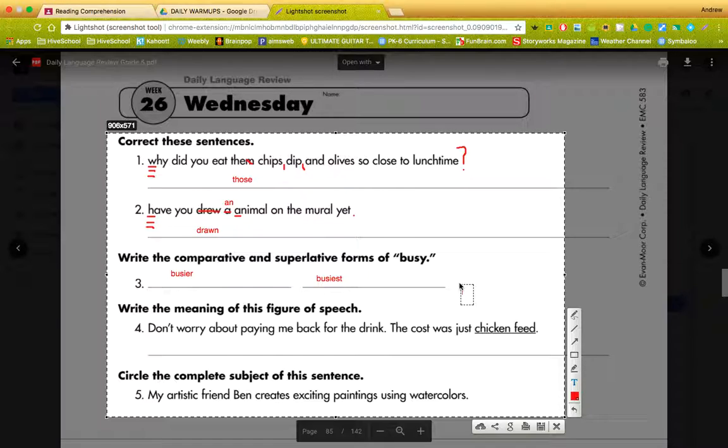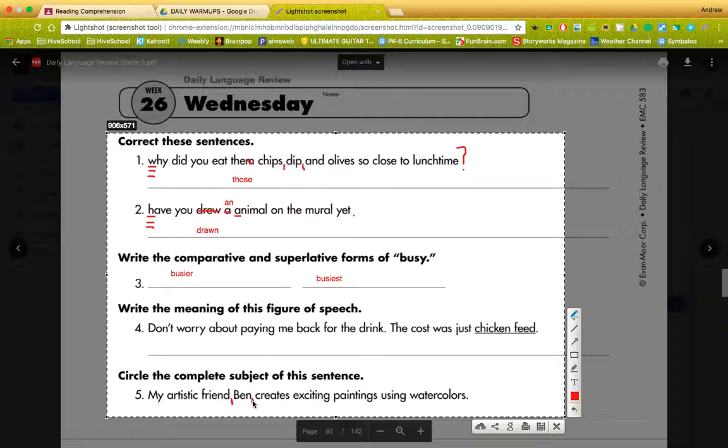Circle the complete subject of the sentence. I like doing this. This is one of my favorite things to do. And when I explain it this way, hopefully it'll become easier for you to identify. My artistic friend, Ben, creates exciting paintings using watercolors. So, first of all, they forgot commas. I'll be honest. They didn't put commas there. And I believe we need commas around that extra information. My artistic friend, Ben, creates exciting paintings using watercolors.